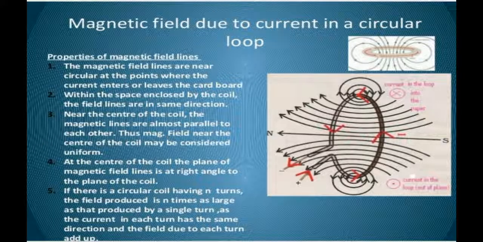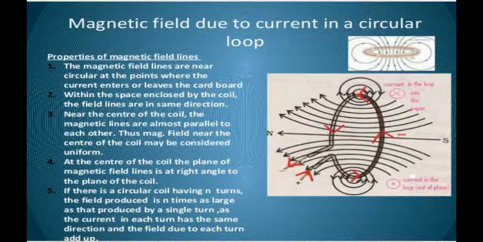Next we will be studying the magnetic field lines due to a circular loop. The first property of magnetic field lines in a circular loop is that the magnetic field lines are nearly circular at the point where the current enters or leaves the cardboard.